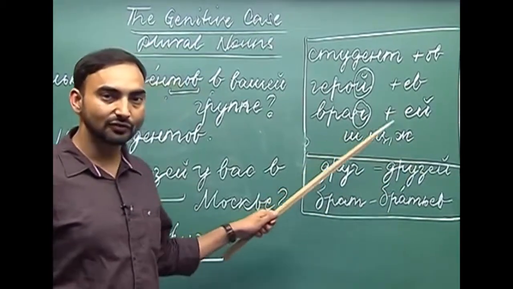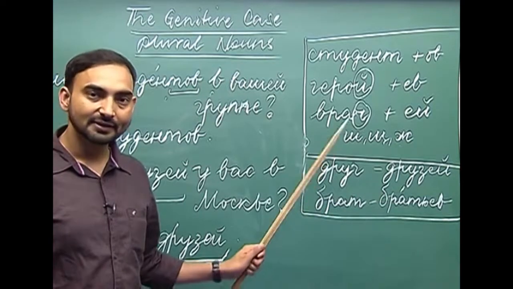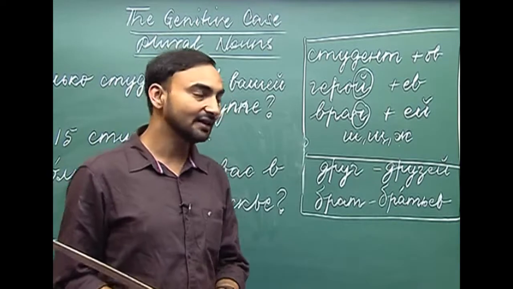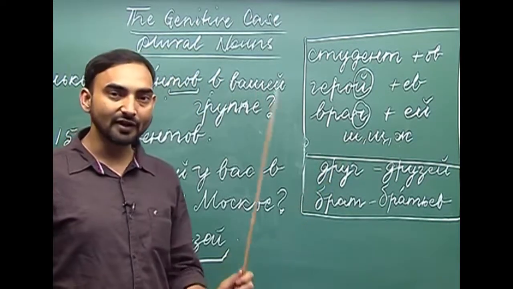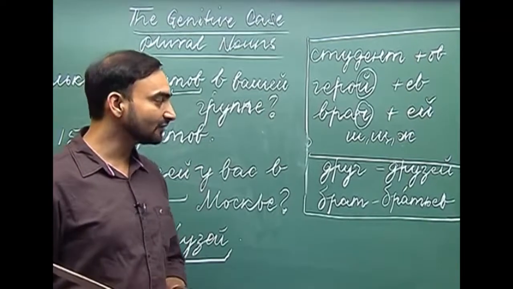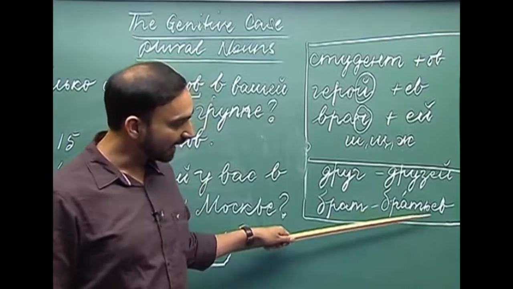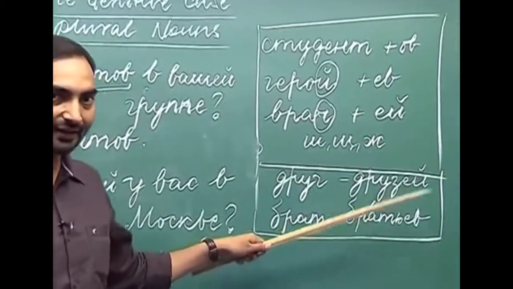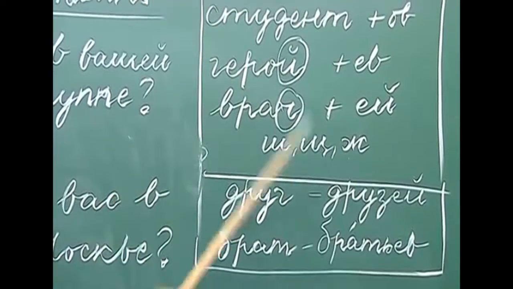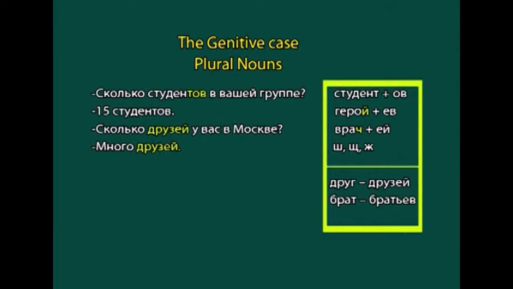So, друзей. Брат, братья. In братья, the first syllable is stressed, not the ending. So, if the ending is not stressed, we write a soft sign. So, братьев has the soft sign and then ев, which is the ending. So, this is how we form the genitive plural form of nouns.